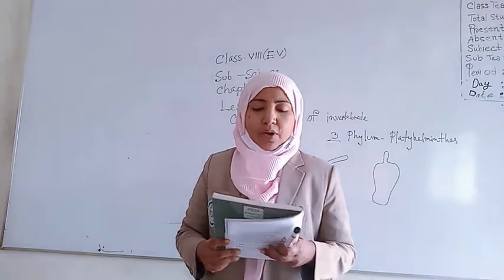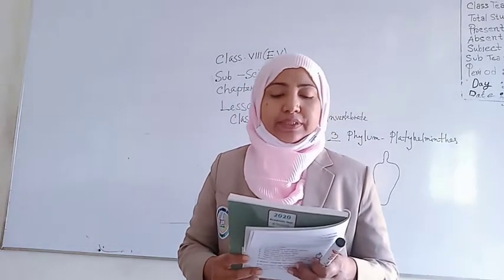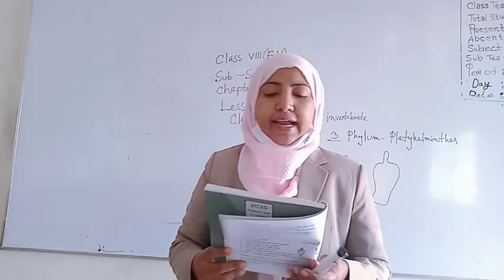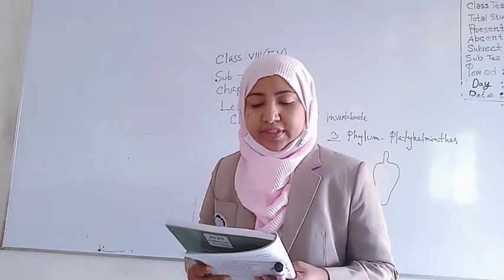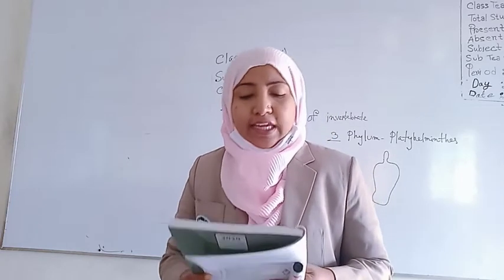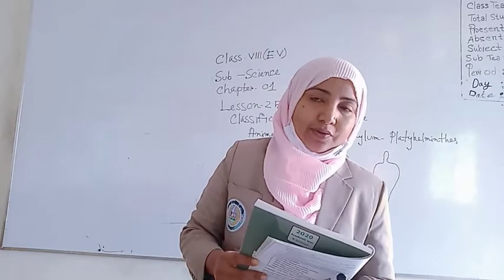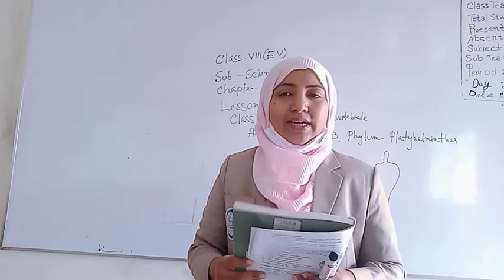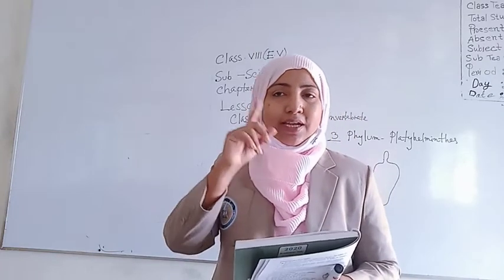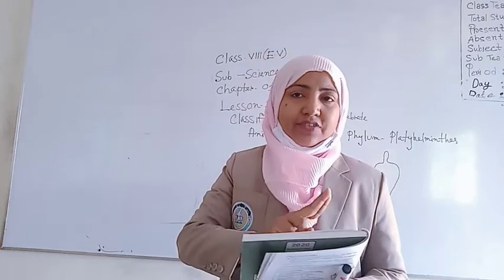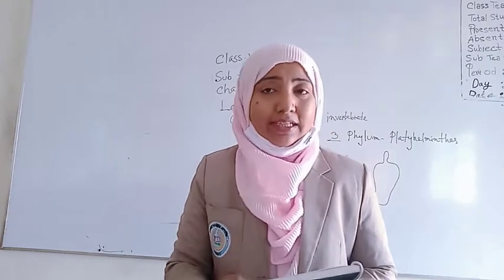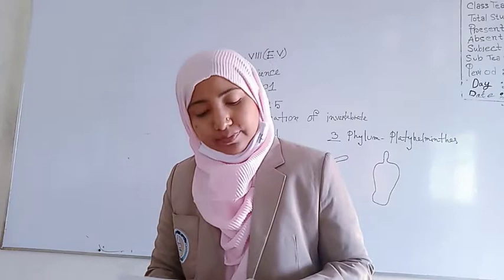The digestive system is complete, with mouth and anus present. Respiratory and circulatory systems are absent. Generally unisexual, meaning there are two forms, male and female.